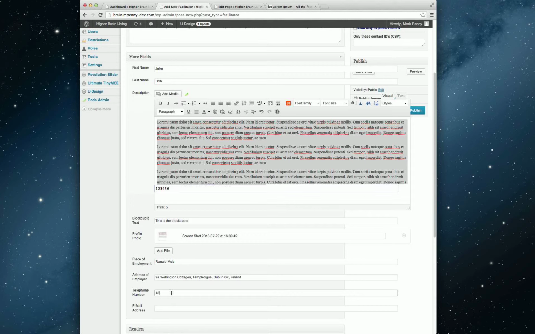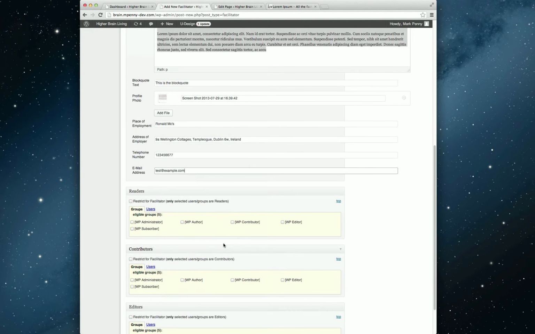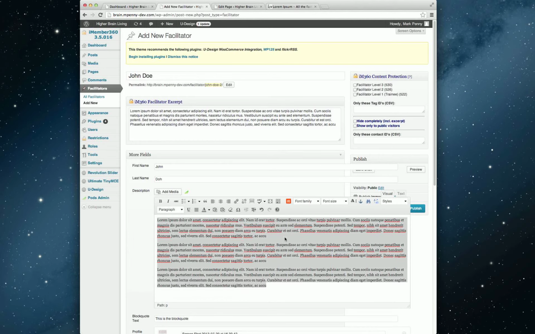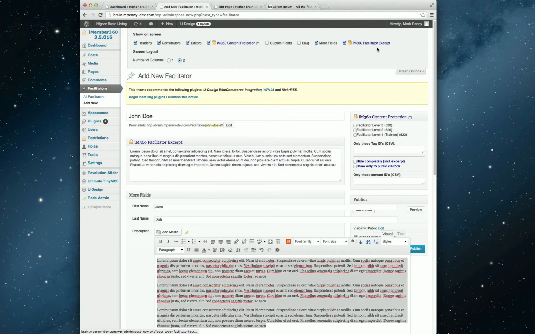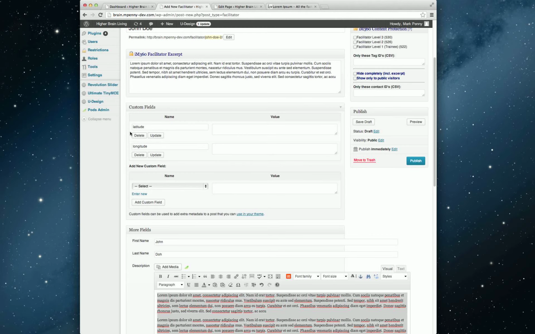So a telephone number, we go 123456, and then an email address. I think there'll be an autocomplete in this as well. Yeah, testedexample.com. The rest there has to do with the W960 membership thing. And before I save this, I want to show you the custom fields. As we create the post, latitude and longitude are automatically created. And then when we click publish,